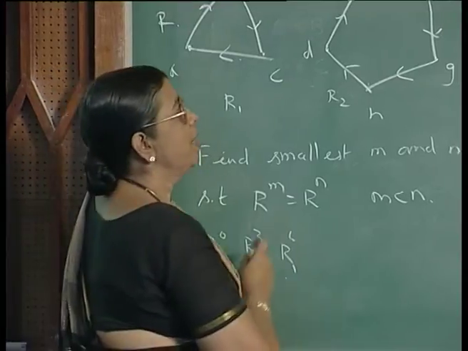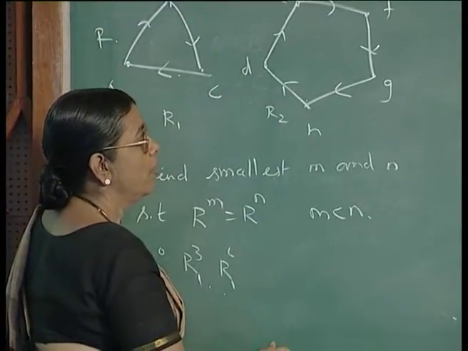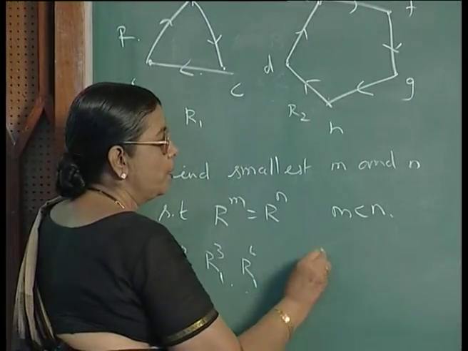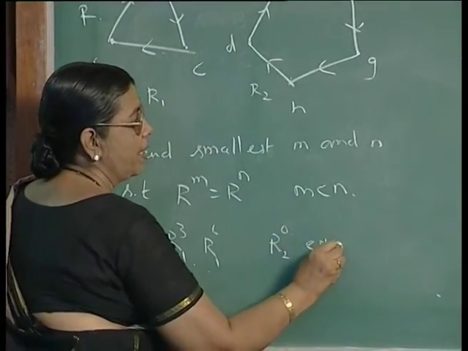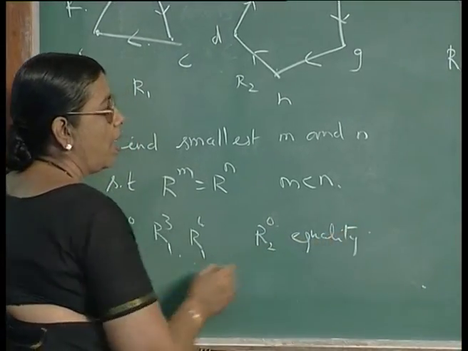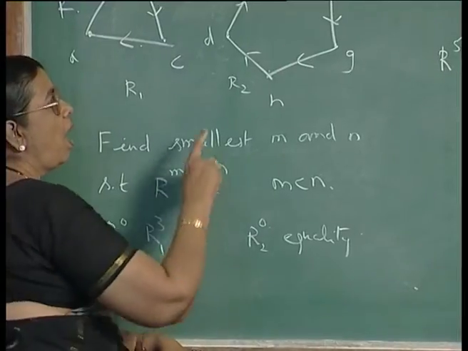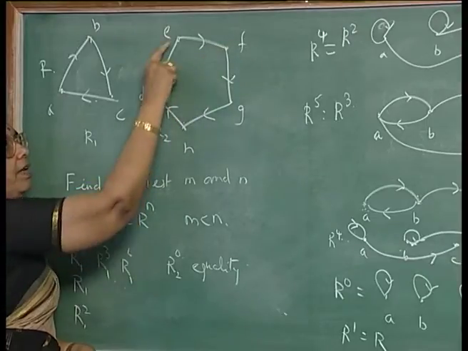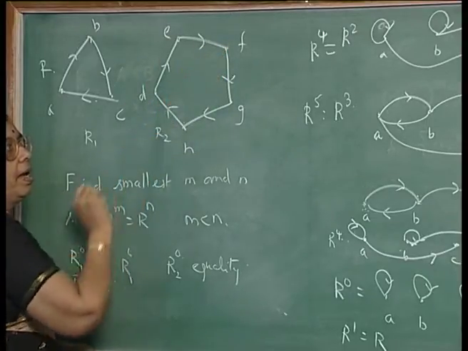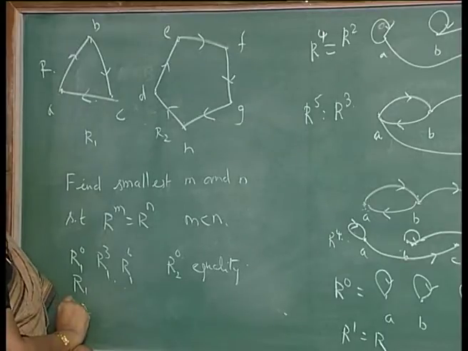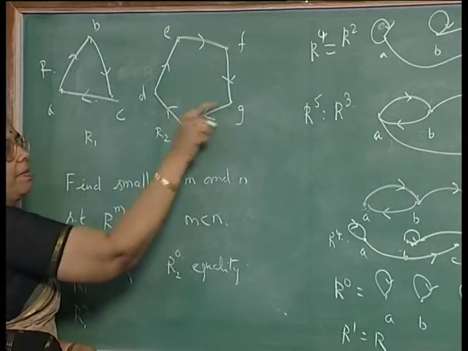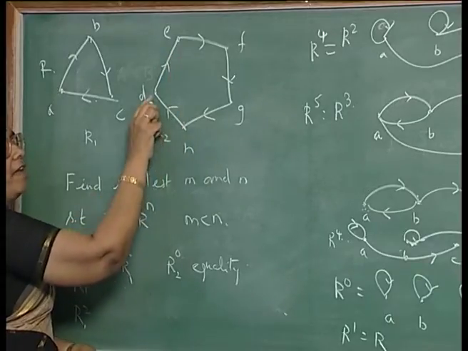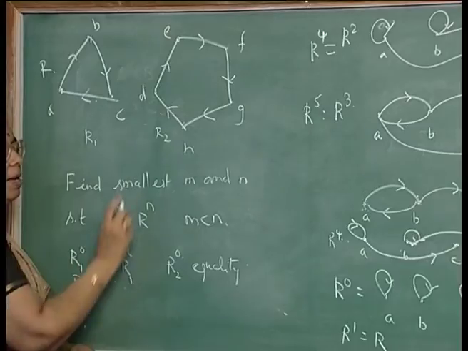Now, the same argument you can use for the second component also. R2 power 0 will be the equality relation, and R2 power 1 will be this. R2 squared will be every path of length 2 replaced by an arc, R2 cubed every path of length 3 replaced by an arc, R2 power 4 every path of length 4 replaced by an arc, and R2 power 5 every path of length 5 replaced by an arc.